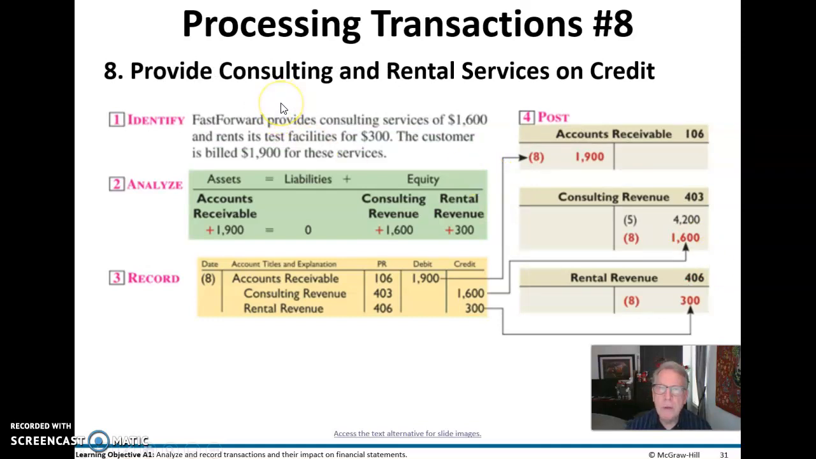Here we've done some consulting and rental services on credit. So we combined these two in this journal entry. So we are expecting to receive this. We have not yet been paid in cash, so we debit accounts receivable and increase it, therefore, to $1,900, and credit consulting revenue and rental revenue for $1,600 and $300 respectively, and then post that to the general ledger.